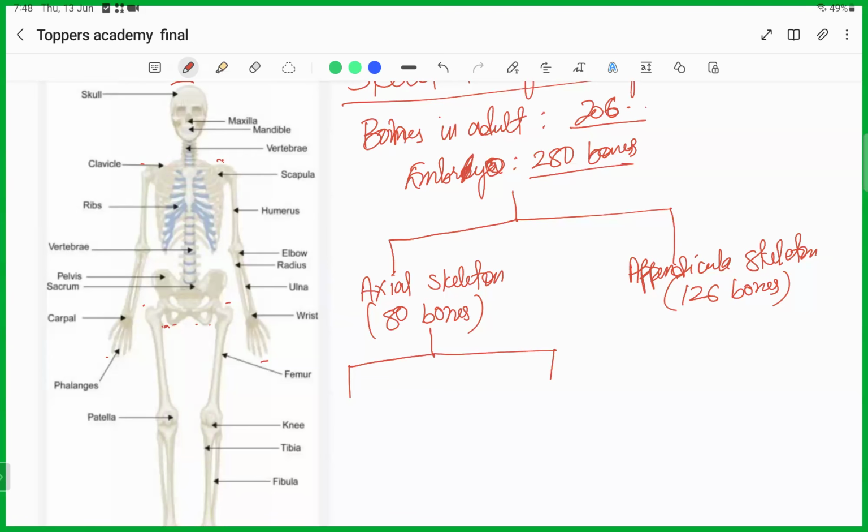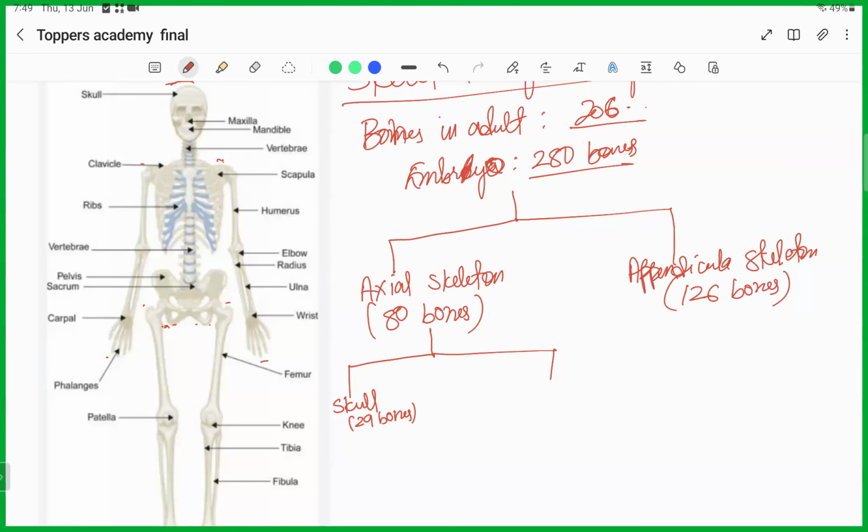So the first one is the skull, the head part. The skull consists of 29 bones. I'm just writing the number of bones here. We will not go into so much detail. The skull is made up of different types of bone. This front part is called the frontal bone. These sides are called the parietal and occipital bones. But we will not go into detail. At least know that the skull is made up of 29 bones.